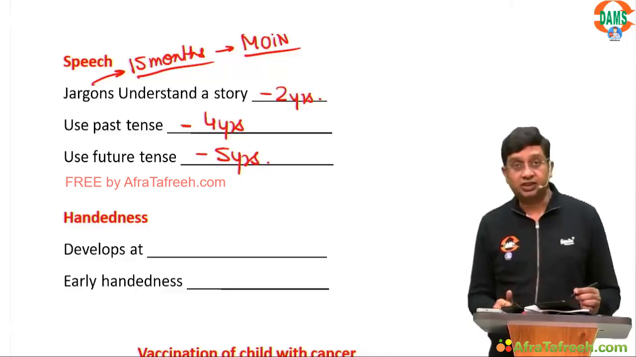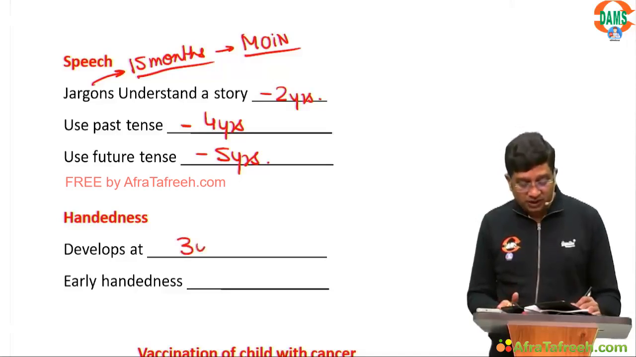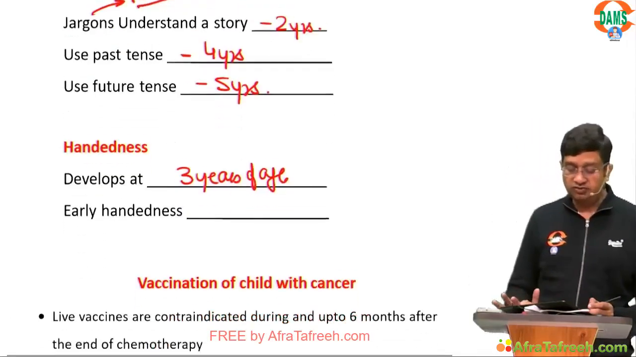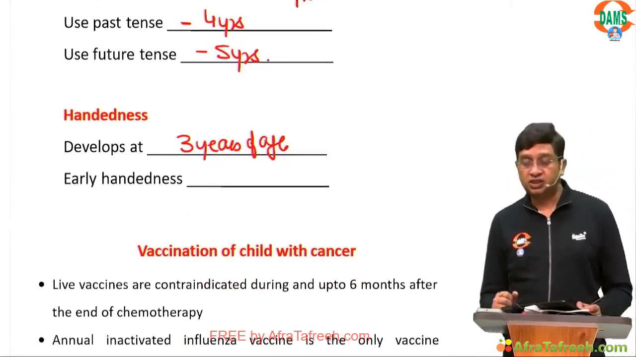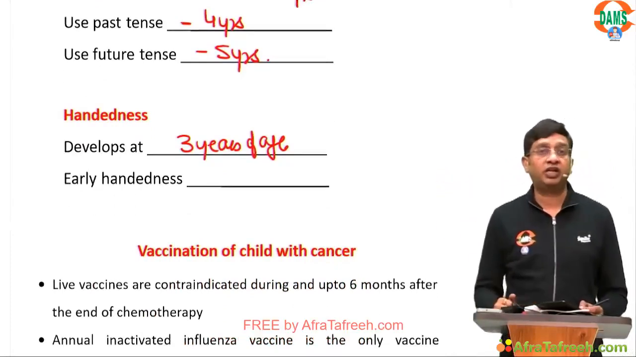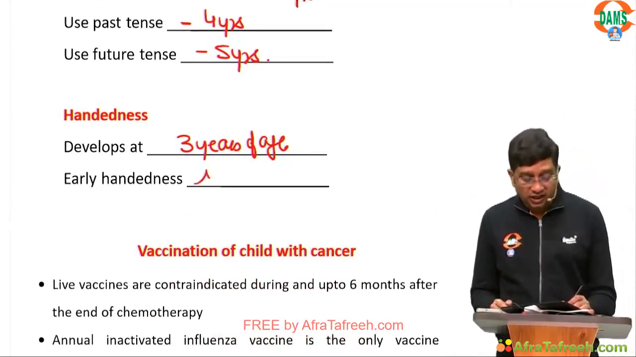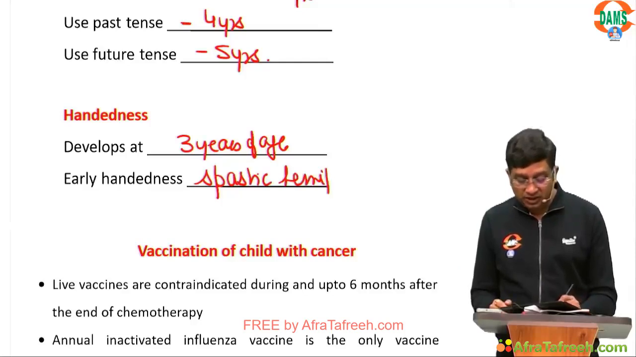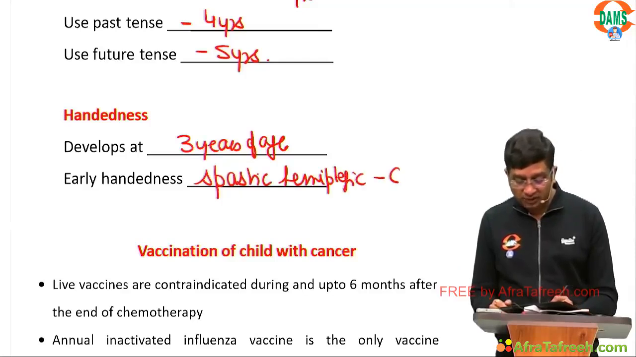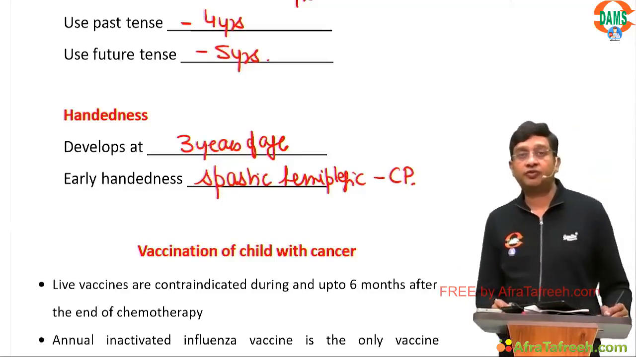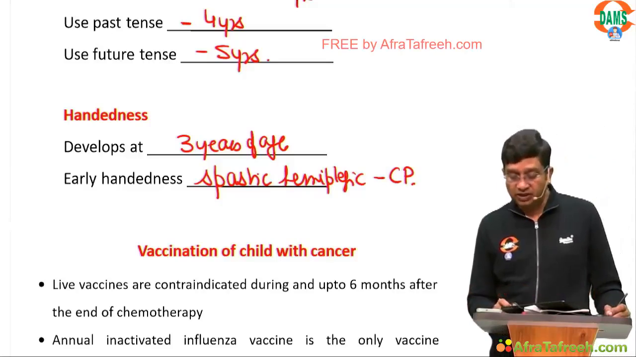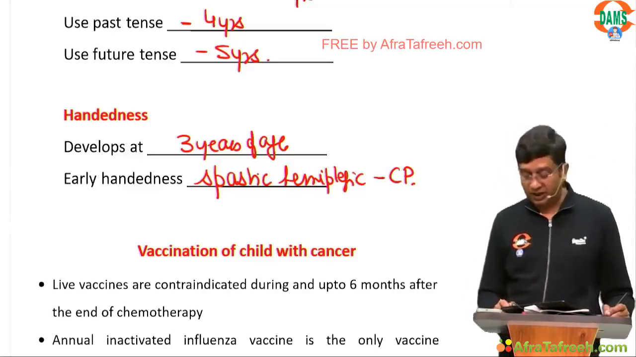Then is handedness. Handedness usually develops at 3 years of age. Now, if there is early handedness, mother says it is only picking up of the object with one hand, early handedness. Early handedness is indicative of spastic hemiplegic type of cerebral palsy.